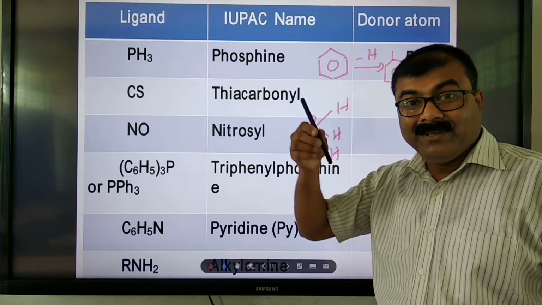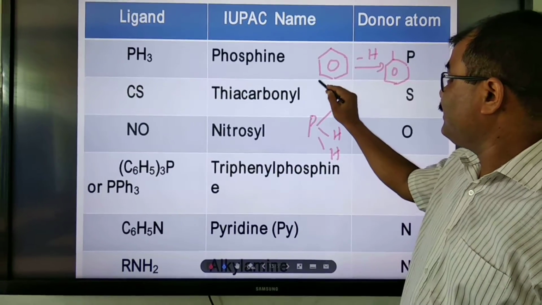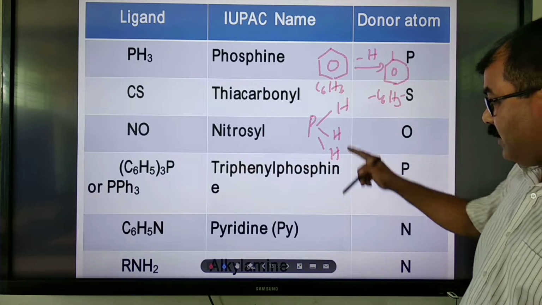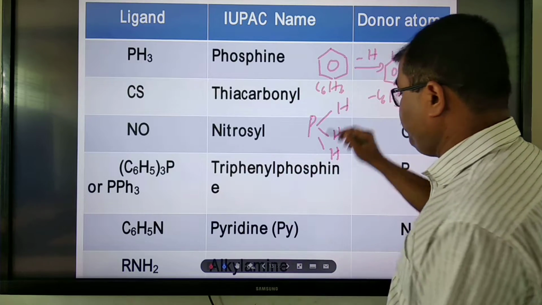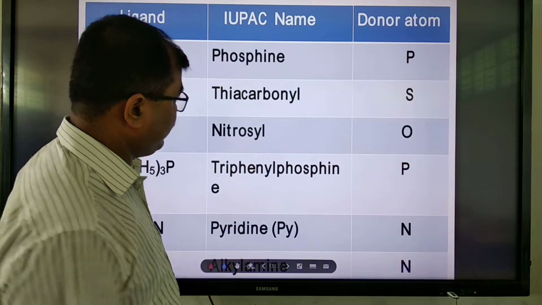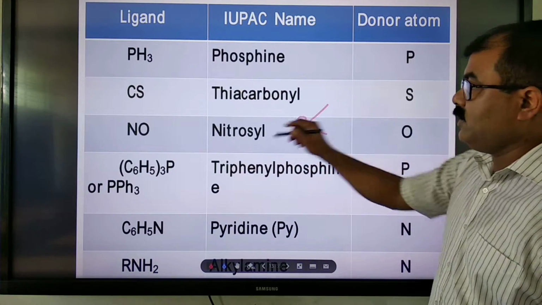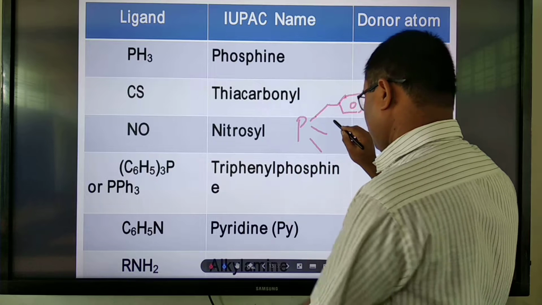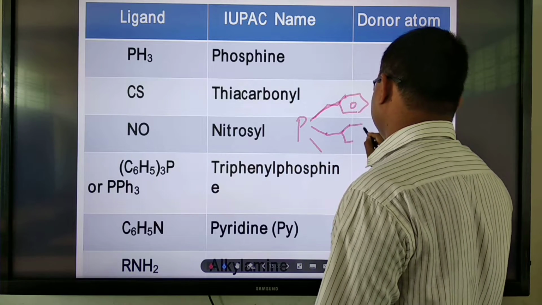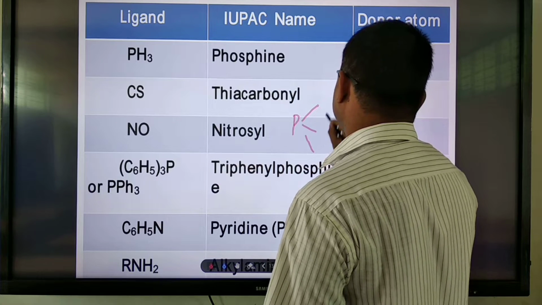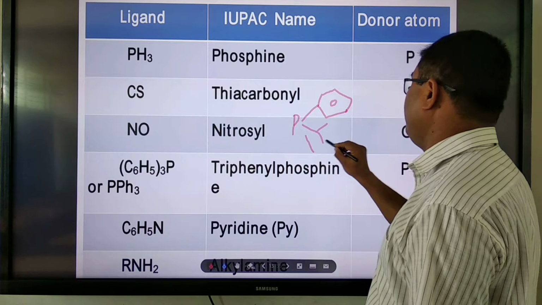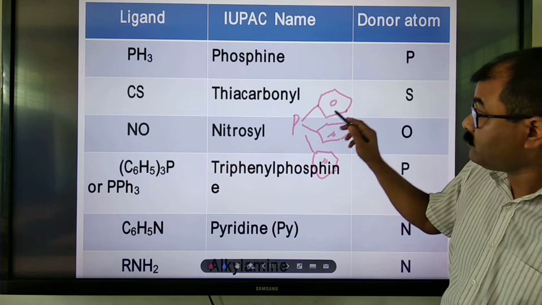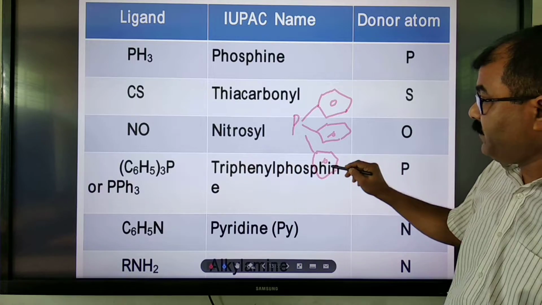Replacing the three hydrogens on phosphorus with phenyl groups gives triphenylphosphine: three phenyl groups attached to phosphorus.